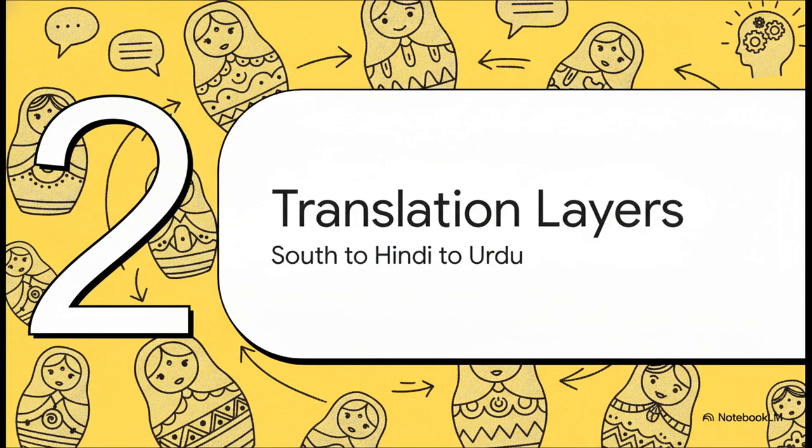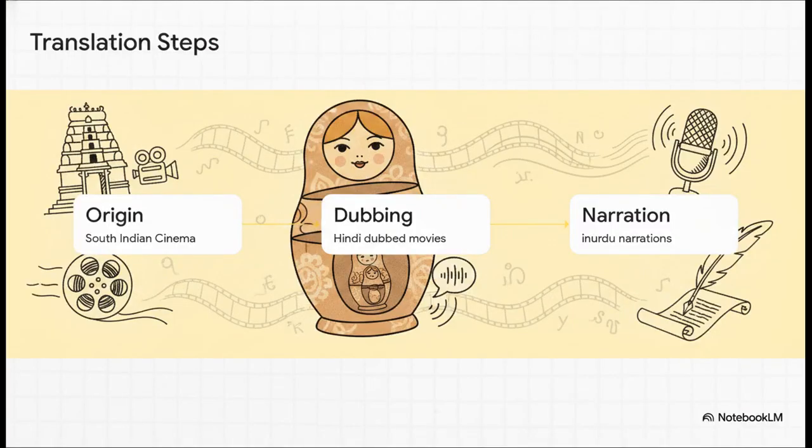Which brings us to Section 2, Layers of Linguistic Translation, or what I like to call the Matryoshka doll pipeline. Because to really get this, we have to peel back the layers of this concept one by one. To truly appreciate this demand, we really have to look at the chronological flow of the media. Like I said, think of it like a Matryoshka doll. We've got 3 distinct nesting steps here.